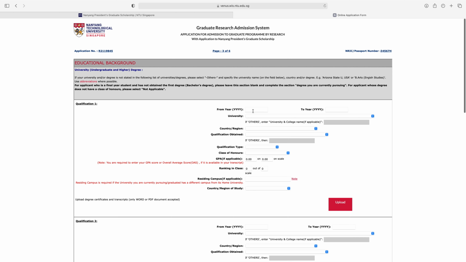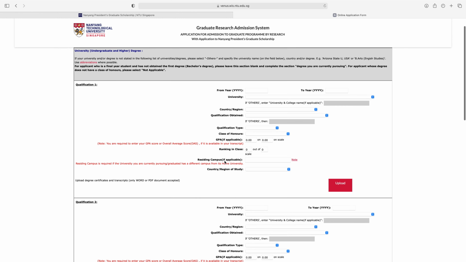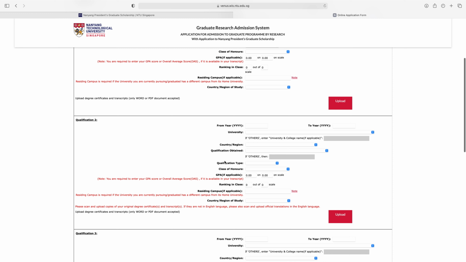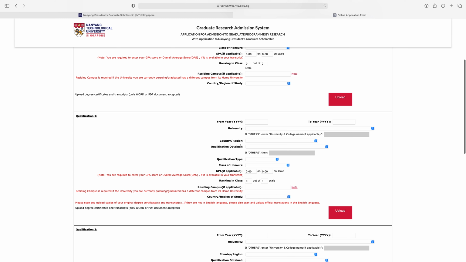So first, give the information of your last degree. Then you can give the information of your second qualifications: year, university, country, region, qualification obtained, GPA, ranking in class, and residing campus if applicable, country, region of study. And here, just upload the transcripts of all qualifications, all degrees.